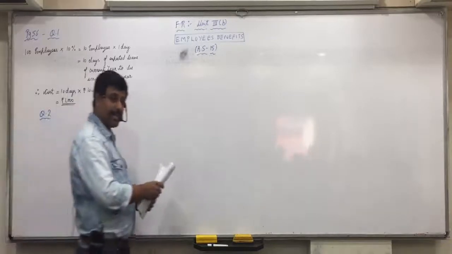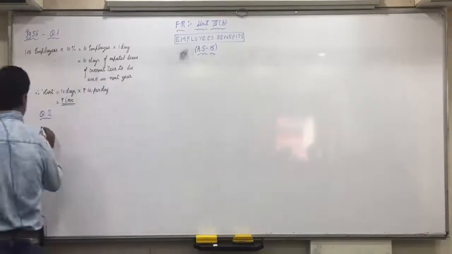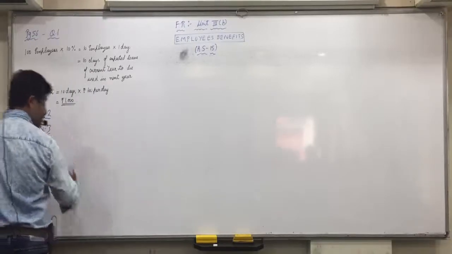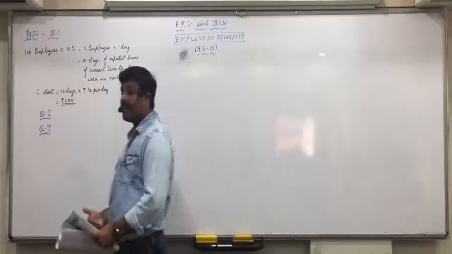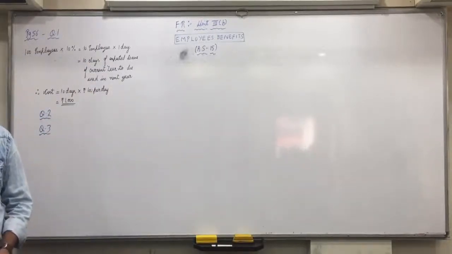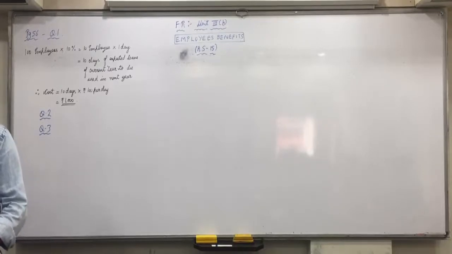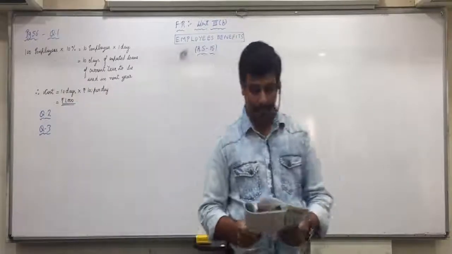So everyone is clear with this? Now, question number 3. This all can come in MCQ. They'll give you 4 options: they should be recognized in 2006, not recognized in 2009, recognized in 2007. So that way 4 options they'll give you and you have to select the correct option.